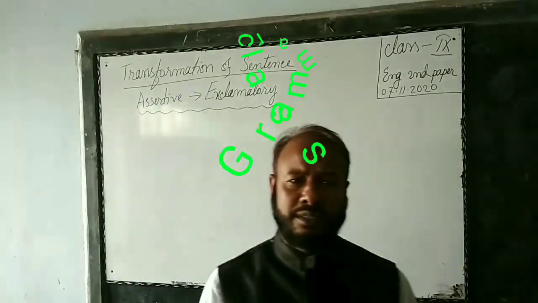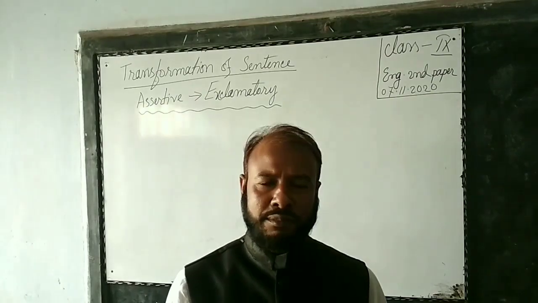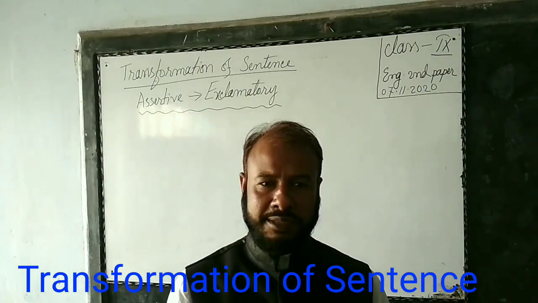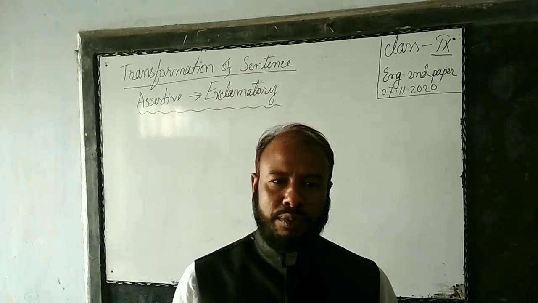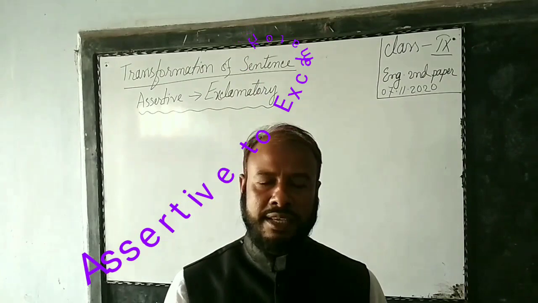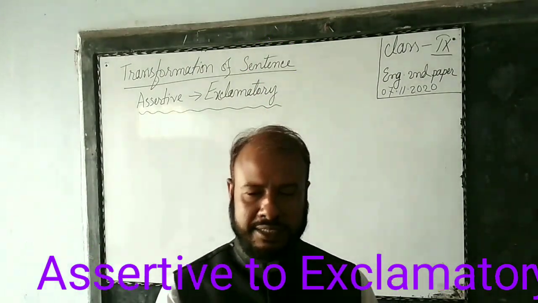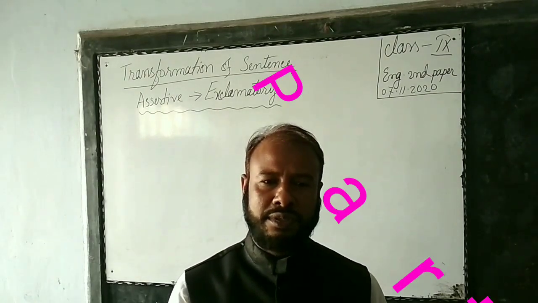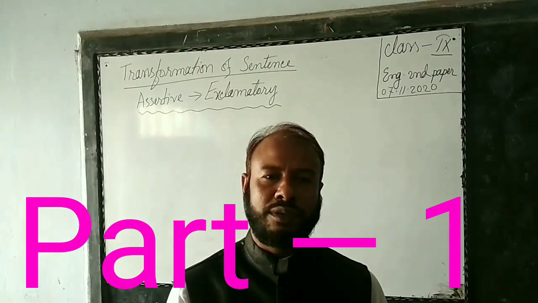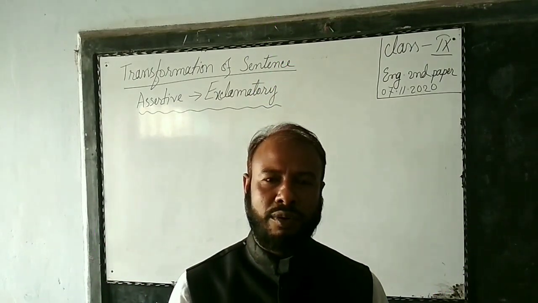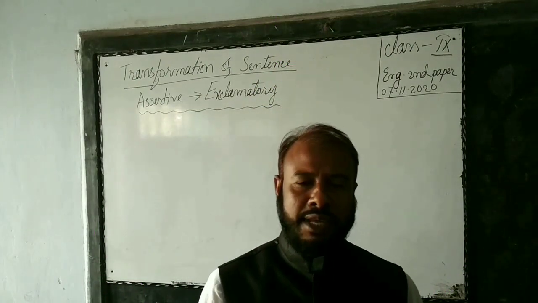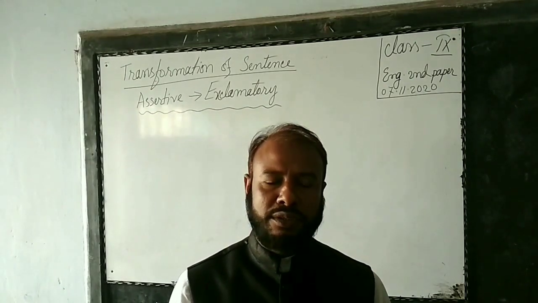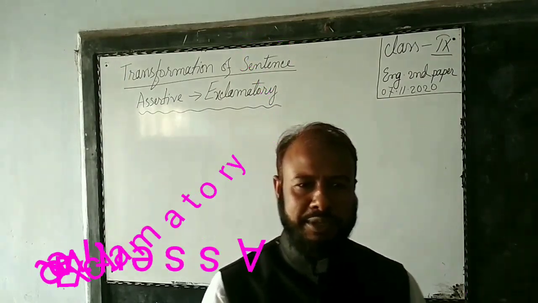To transform from assertive to exclamatory or exclamatory to assertive sentence, we must identify adjective. Generally, adjective is used after very, great, so, or a, an or verb. Now, let's discuss some important rules of assertive to exclamatory.